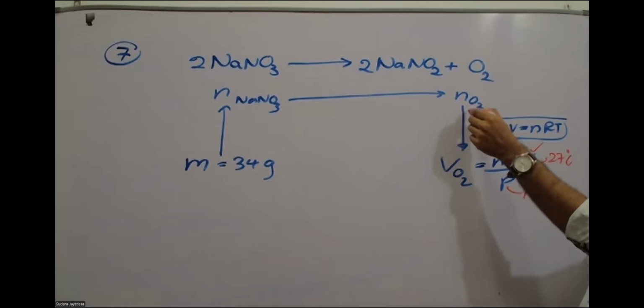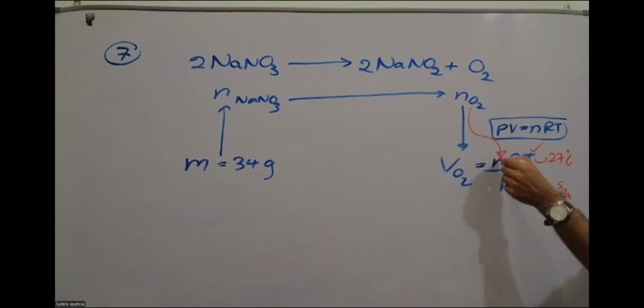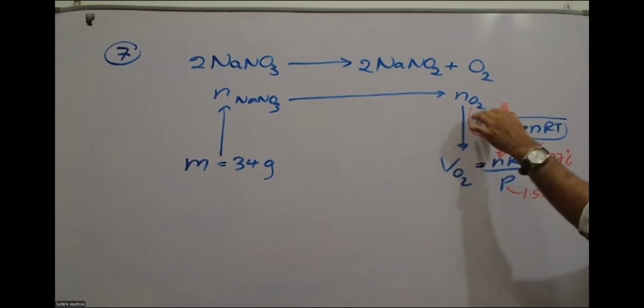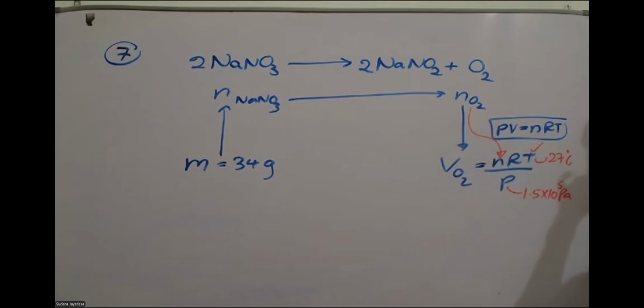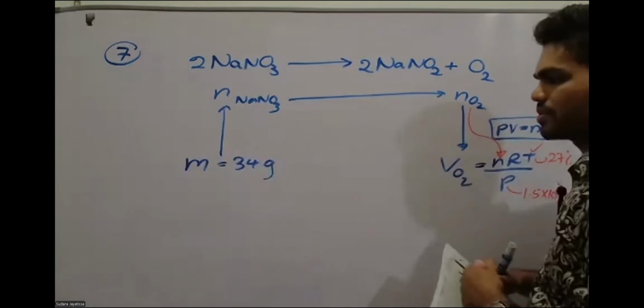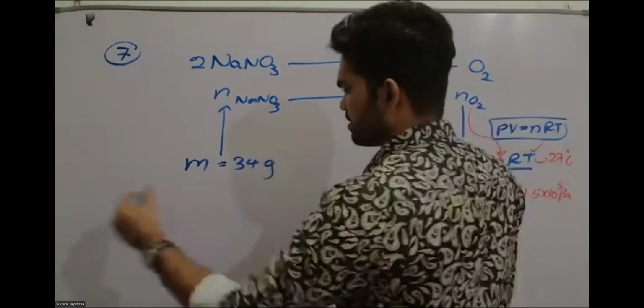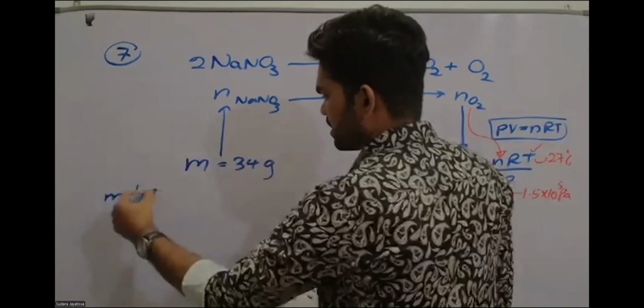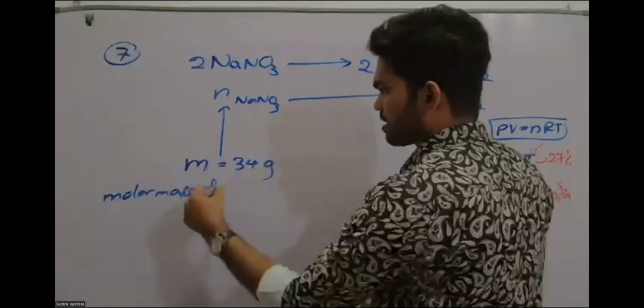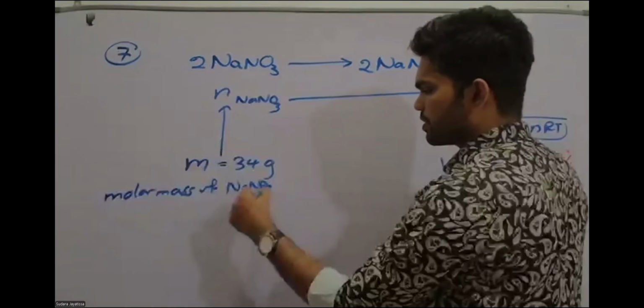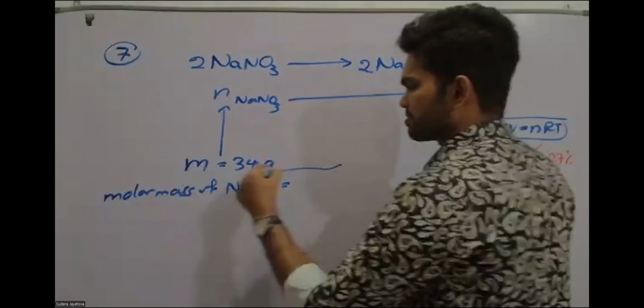So the number of moles you find here, you have to apply here and do the simplification. Okay, so now let's see how to do the question. First of all, we have to find the molar mass of NaNO3. This is how you're going to write it in the essay question.